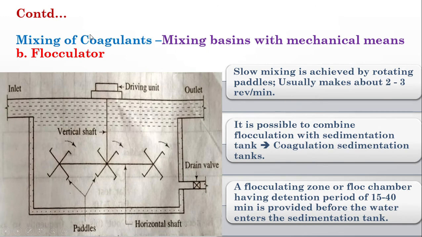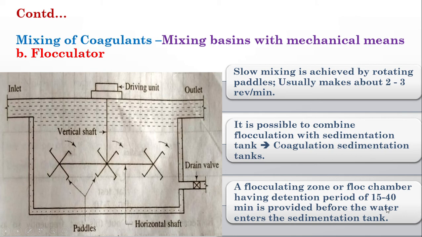And the second thing is the slow mixer, otherwise known as flocculator. Instead of the paddle, it is given a vertical shaft along with a number of paddles at the bottom, and they will be rotated at a very slow velocity, normally 2 to 3 revolutions per minute for this vertical shaft and paddle. From the inlet, the water along with the coagulant will be given, and due to the rotation mixing will take place. From the outlet the water is removed, while the sludge is removed by using this drain valve.